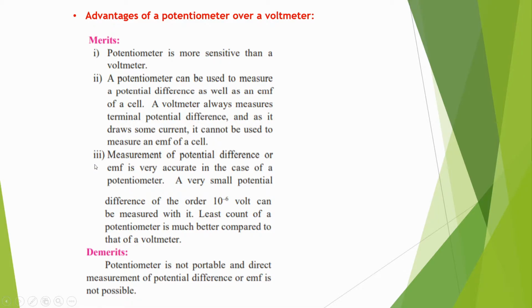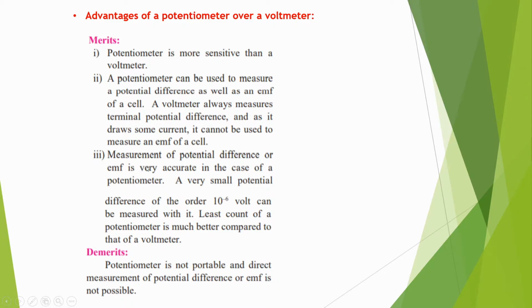Let us see the third merit. The measurement of potential difference or EMF is very accurate in the case of potentiometer. A very small potential difference of the order of 10 raised to minus 6 volt can be measured with it. The least count of a potentiometer is much better compared to that of a voltmeter.